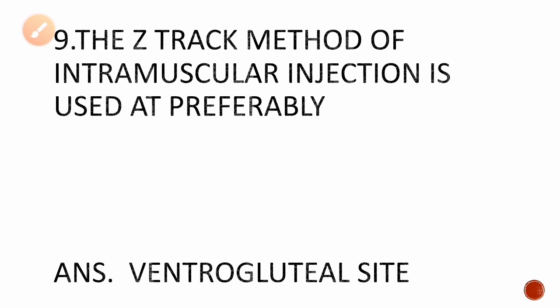Next, coming back to the 9th question, the Z-track method of intramuscular injection is used preferably at. We all know intramuscular injection is given at a muscle, prescribed muscles over the body. So we all know what the Z-track method is. We give the injection in a Z-track method just by stretching the skin over the muscular site. Okay, that is the Z-track method, and the commonly preferable site for intramuscular injection, mainly for the Z-track method, is the ventrogluteal site. Okay, the answer is ventrogluteal site.